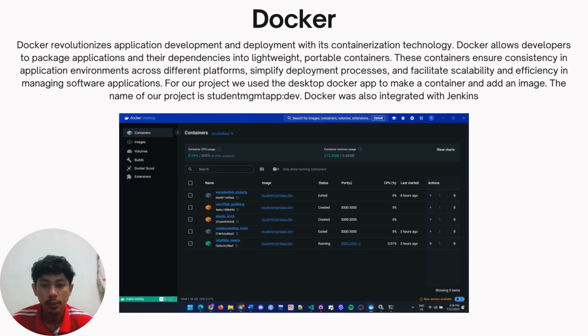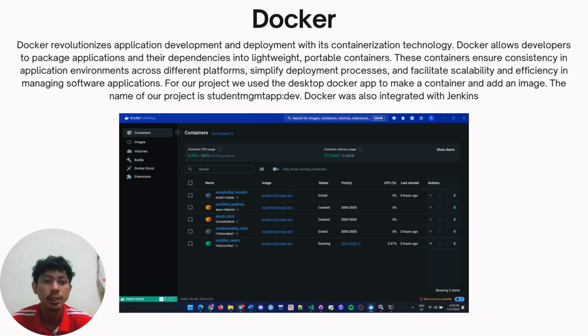For this part, I will explain about Docker. Docker revolutionizes application development and deployment with its containerization technology. Docker allows developers to package applications and their dependencies into lightweight, portable containers.